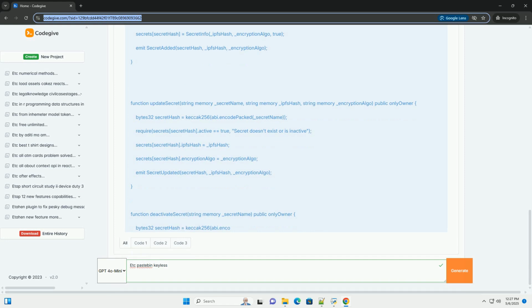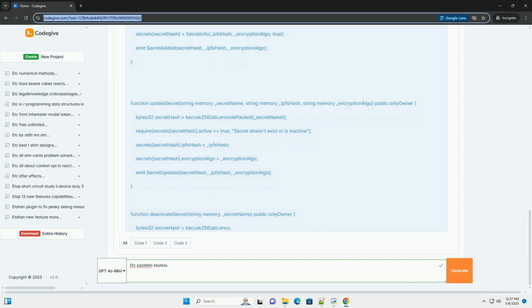Use a strong and up-to-date encryption algorithm, for example AES-256 or ChaCha20-Poly1305. Avoid deprecated algorithms. Confidentiality of metadata. While the secret itself is encrypted, the IPFS hash and encryption algorithm are stored in the smart contract and are publicly visible. Consider whether this is acceptable for your use case.